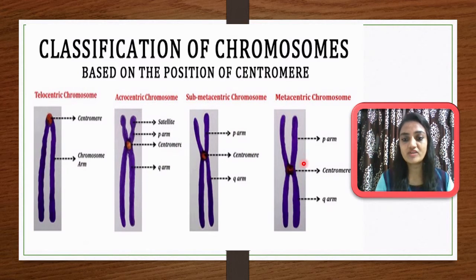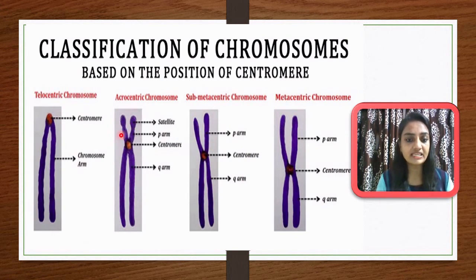Now let me summarize all types of chromosomes using this diagram. Here you can see this is the P arm and this is the Q arm of a chromosome, that is the chromatids. If both arms, the P arm and the Q arm, are the same length and the centromere is exactly in the center, then it is considered a metacentric chromosome. The second type, the submetacentric chromosome, has a short P arm and a long Q arm.